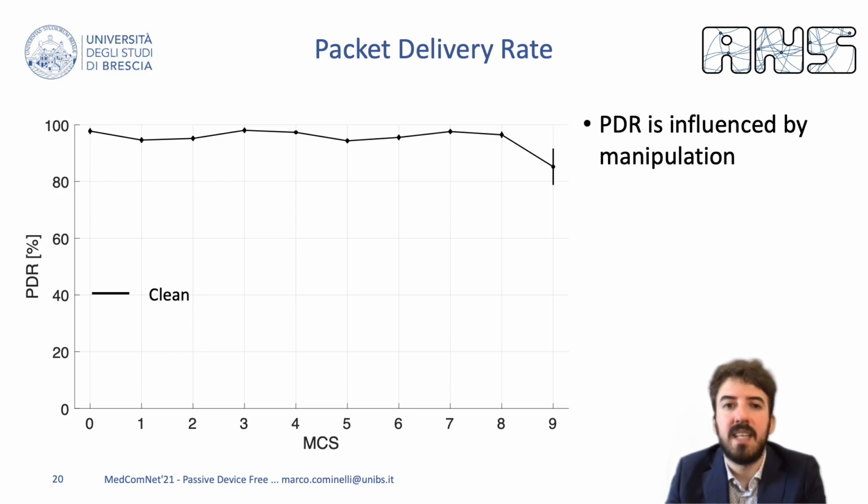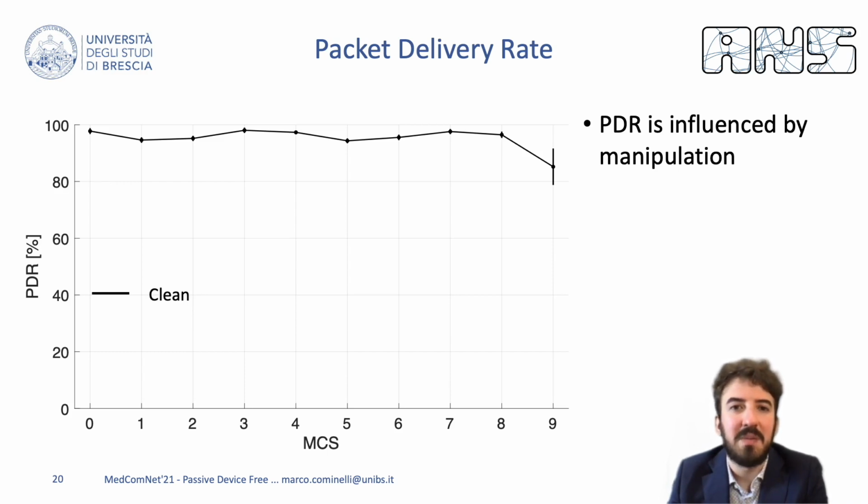The measurements have been repeated for different modulation encoding schemes, or MCS, which are reported on the x-axis of the graph. In general, higher MCSs achieve higher rates thanks to advanced modulations, but they are also more susceptible to noise and distortion. For each MCS, we are plotting the 90% confidence interval as a vertical bar.